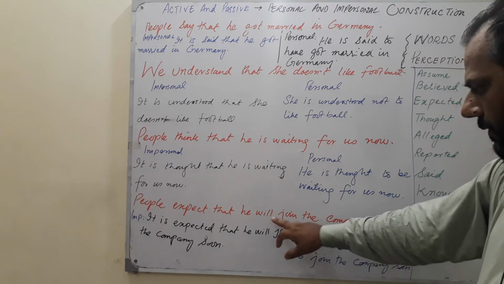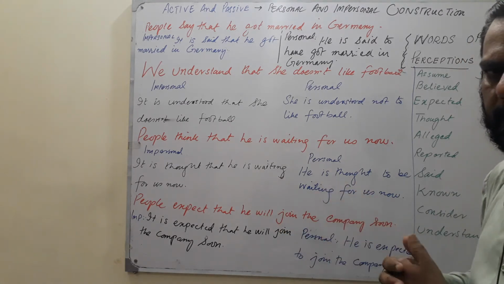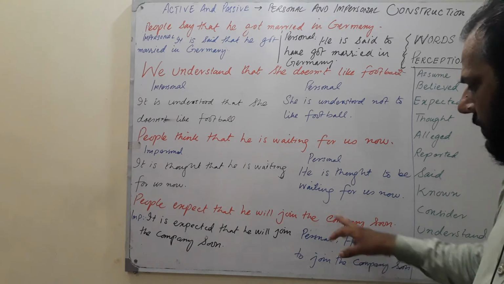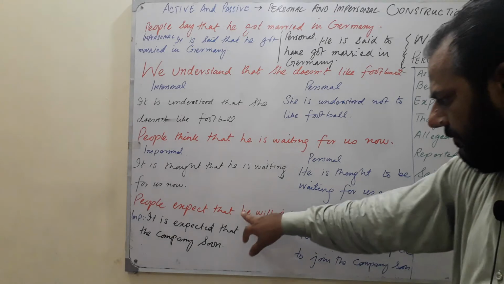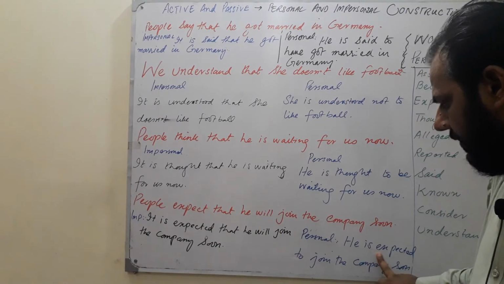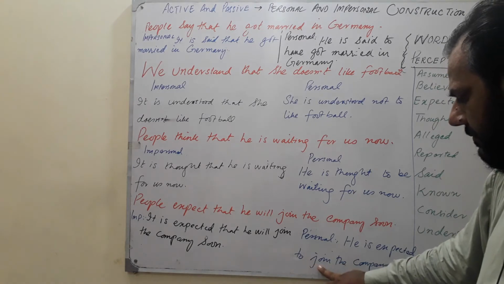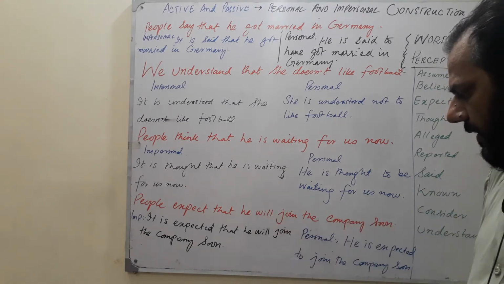So the simple future will, shall, the helping verb will be cancelled. So what would you do again? Look at this. You have used he: expect, he is expected, to join the company. So will be finished.